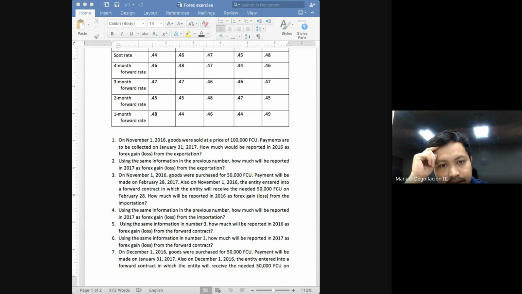Okay, but of course, even if the forward contract receivable is to be settled by receiving foreign currencies, it is still to be recorded in terms of local currencies, or in our case, it will still be recorded in pesos.